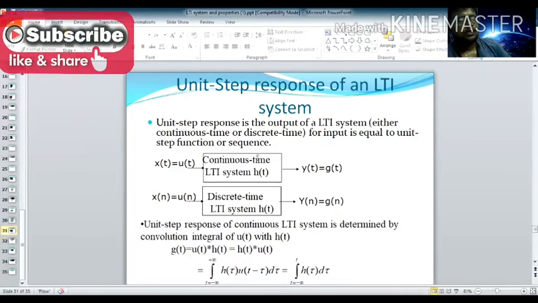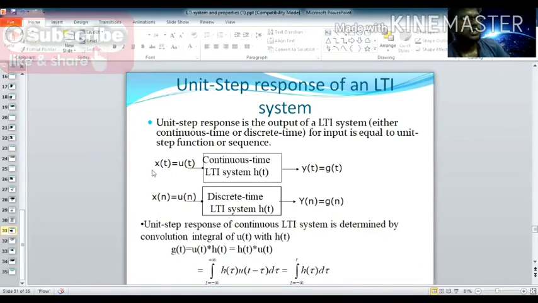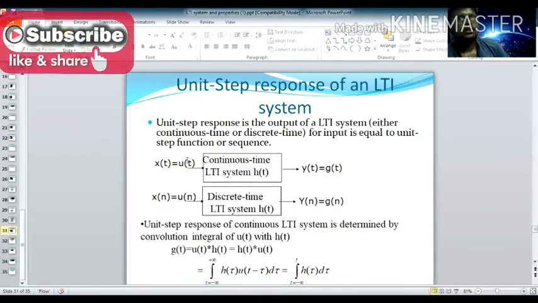Here, consider the continuous time LTI system with h of t. Now we apply the input signal x of t, which is equal to the unit step function. We apply the unit step function as input, so we get the output y of t, which is equal to g of t. Similarly for discrete time also, only the notation is changed.